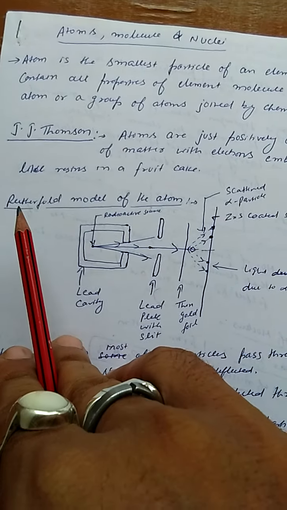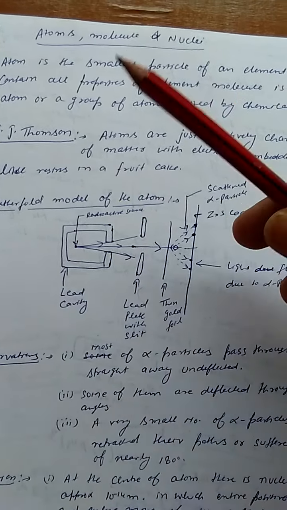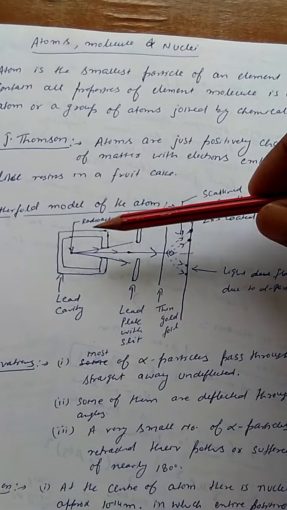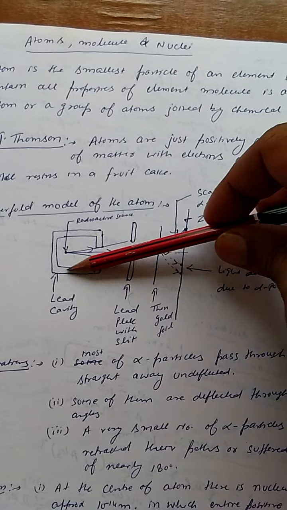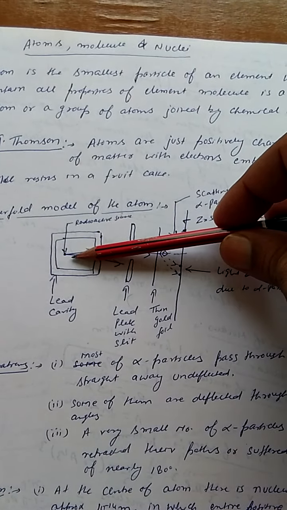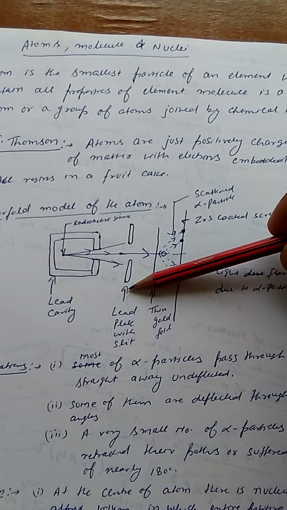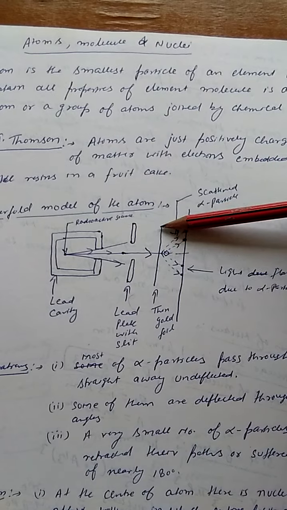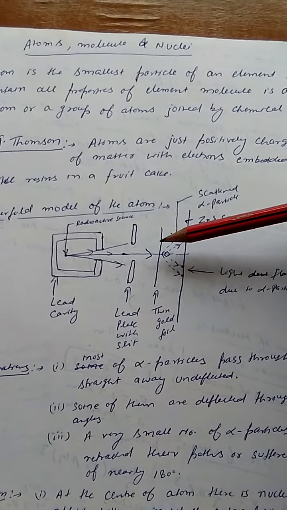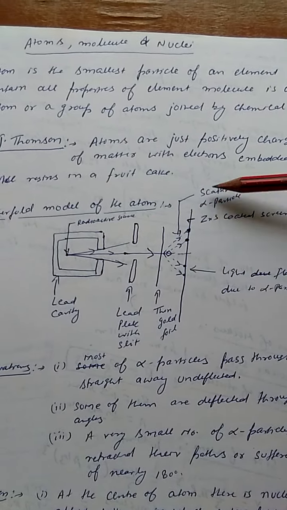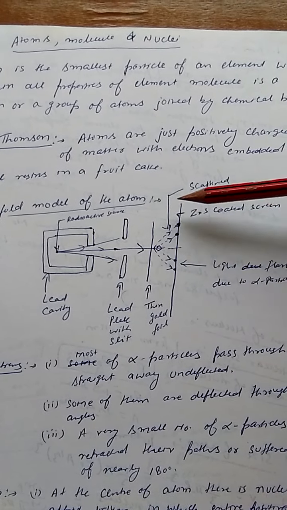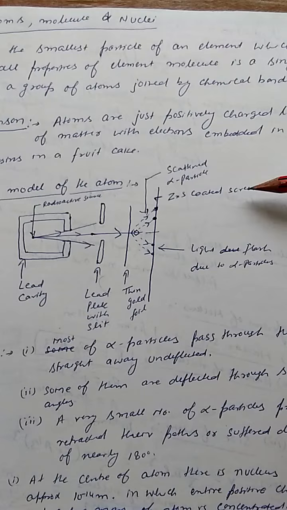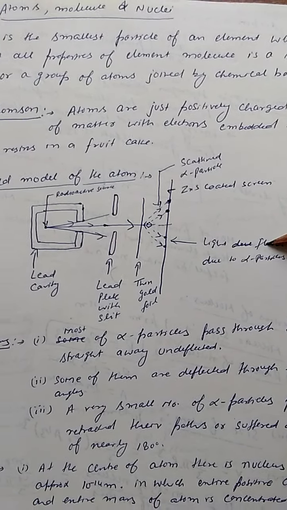in a fruit cake. Rutherford model of an atom. This experiment describes how. This is the lead cavity. This is the radioactive source, and this is a lead plate with a slit. This is the thin gold foil, and when the rays are reflected on this sheet, this is the reflected part. This is the light part. This is the scattered light, and this is the ZnS coated screen, which gives a flash of light due to alpha particles.